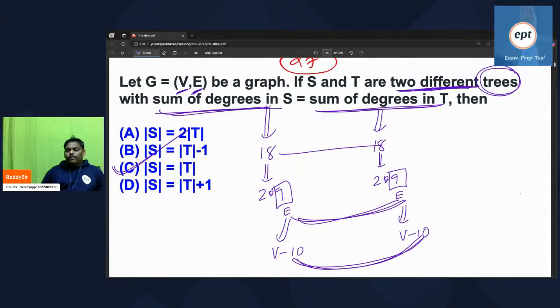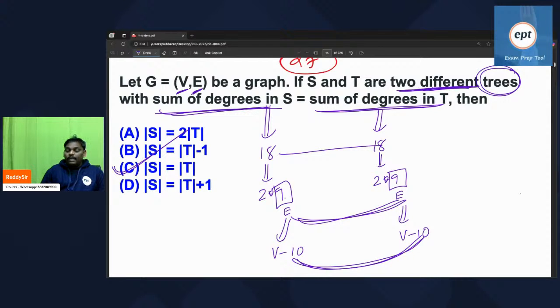Is it okay? Sum of degrees is 2 into E, 18. Sum of degrees in T is also 18, 2 into E. Fine. Both are 2 into E, 2 into 9, 2 into 9.